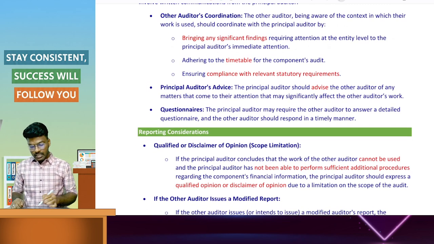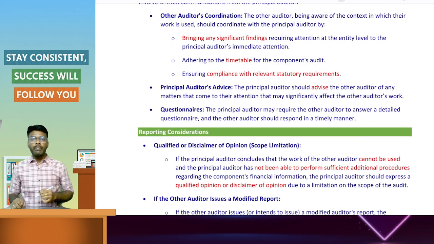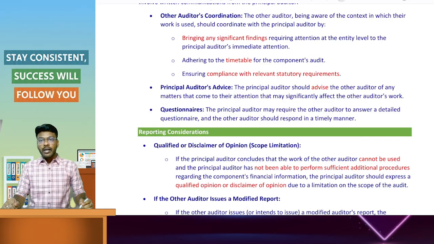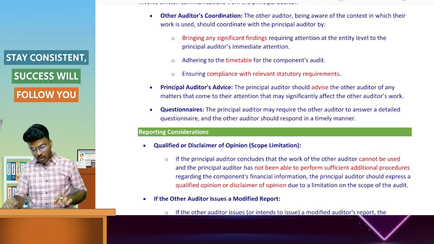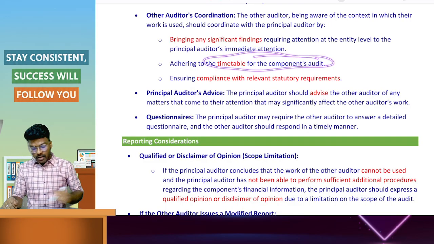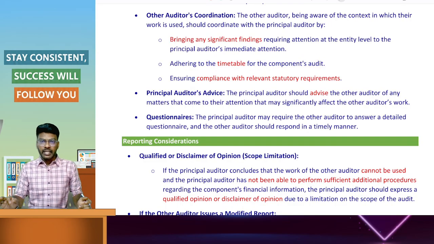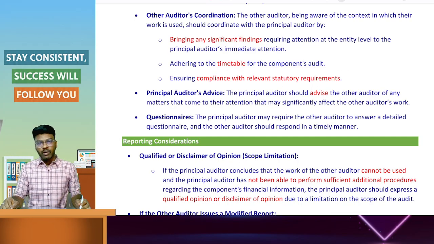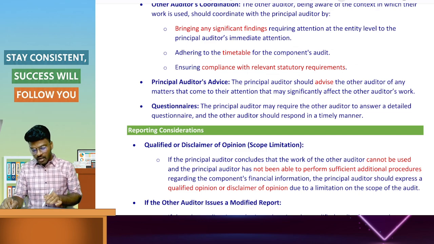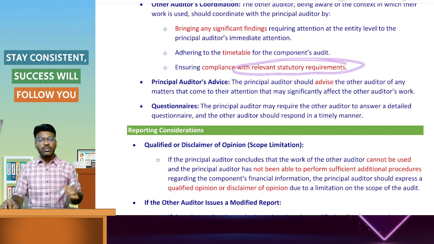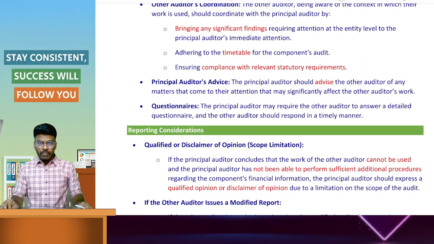Next is adherence to the timetable of the component's audit. If any component auditor is not following the timetable, then the reporting on the holding company's financial information, that is the due date, will be affected. Next, ensuring compliance with the relevant statutory requirements. The other auditor has to ensure that they comply with the statutory requirements.